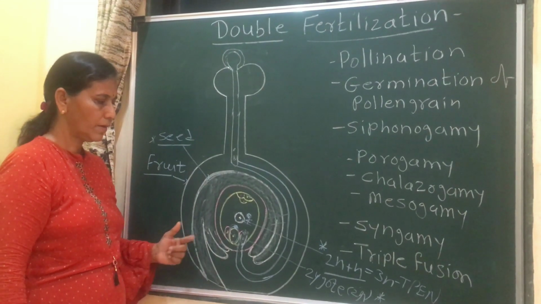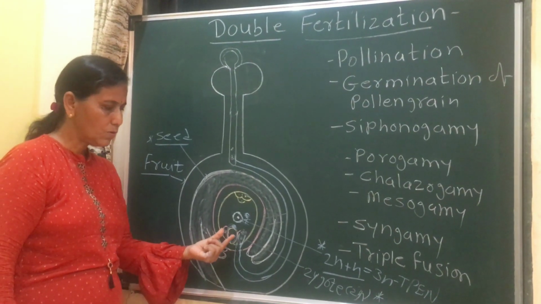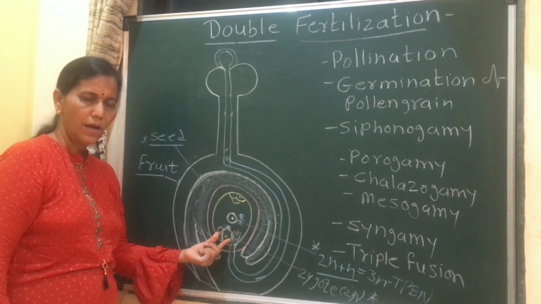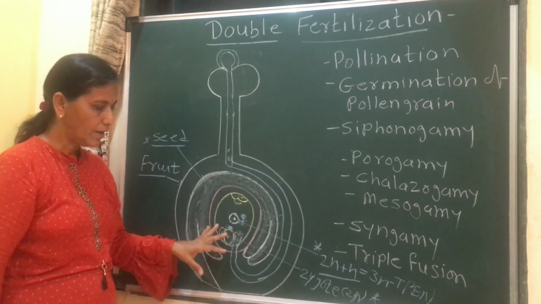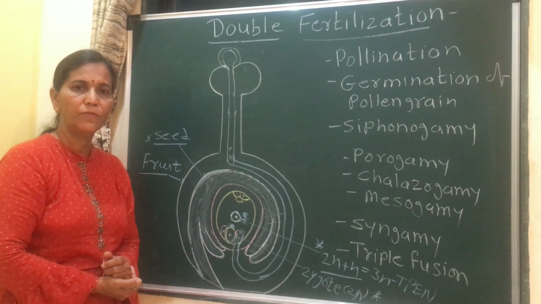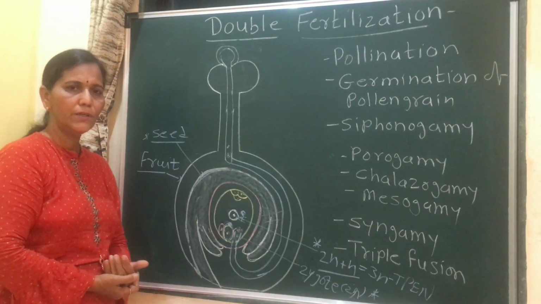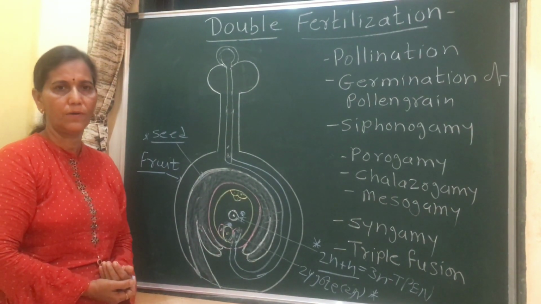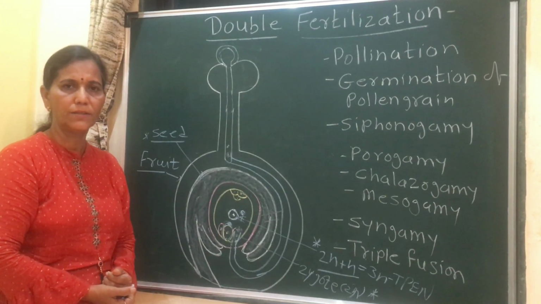Fourth one, it leads to variation. Means two gametes fuse, and as they are produced by meiosis, double fertilization results in variation, which is the basis of evolution, and individuals produced are stronger ones. These are the significances of double fertilization.